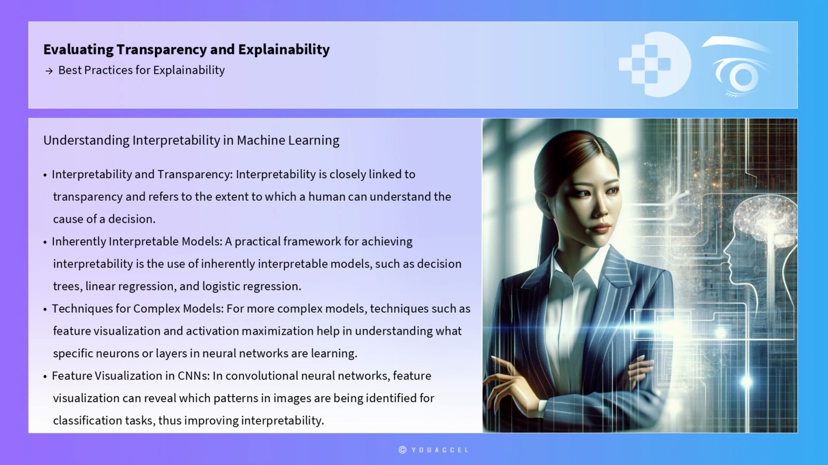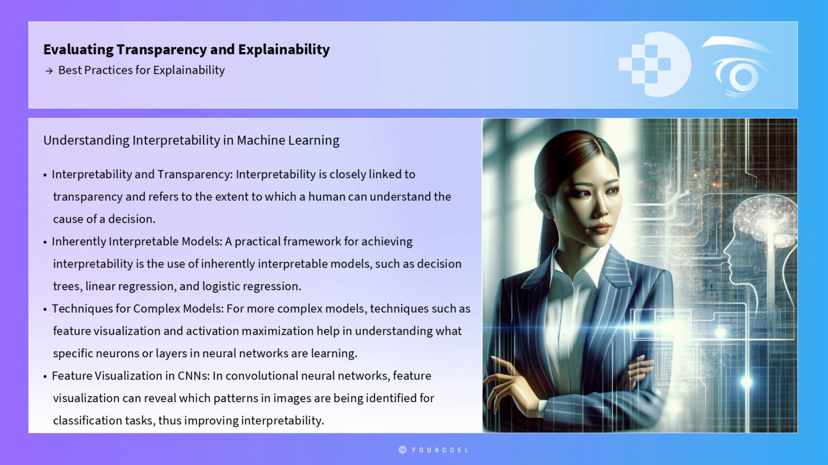Interpretability is closely linked to transparency and refers to the extent to which a human can understand the cause of a decision. A practical framework for achieving interpretability is the use of inherently interpretable models, such as decision trees, linear regression, and logistic regression. These models, by their nature, provide straightforward insights into how inputs are transformed into outputs.